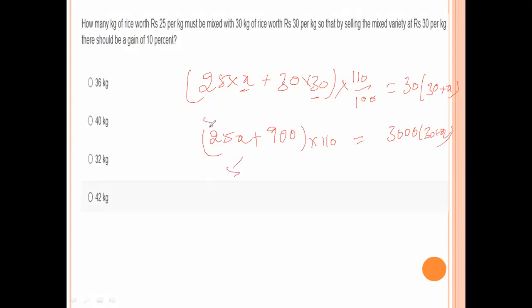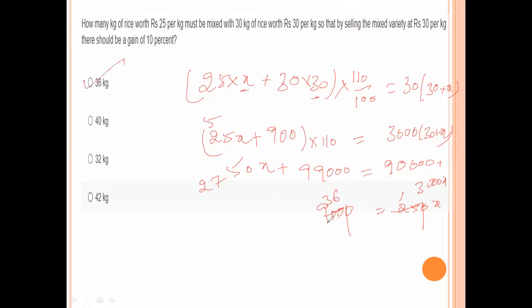That gives 27500x plus 99000, equals 90000 plus 3000x. Sending that value to this side, we get 250x, and from that side we get 9000. The zeros cancel. 25 into 3 is 75, carry 15, 150, 25 into 6, so 36 kilos. Option A is the right answer.